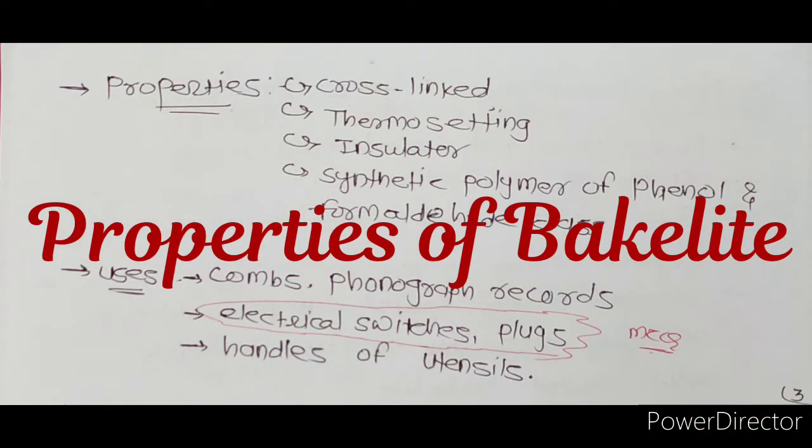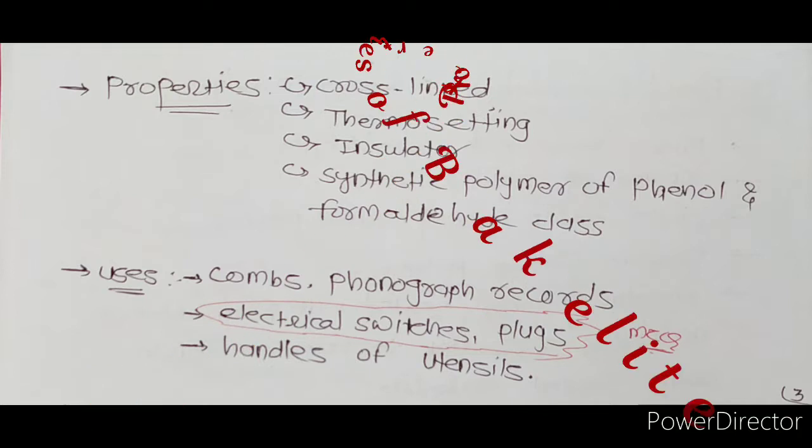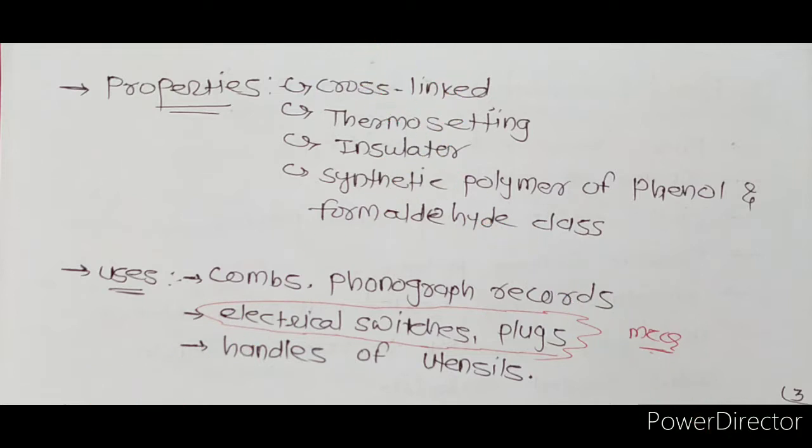Properties of bakelite: this polymer is a crosslinked type of polymer. It is thermosetting, it acts as an insulator, and it is a synthetic polymer of the phenol and formaldehyde class. Uses: it is used in the making of combs, phonograph records, electrical switchboards, plugs, and handles of utensils. We have to remember this point for MCQ: which polymer is used in the preparation of electrical switchboards or plugs? Then the answer is bakelite.